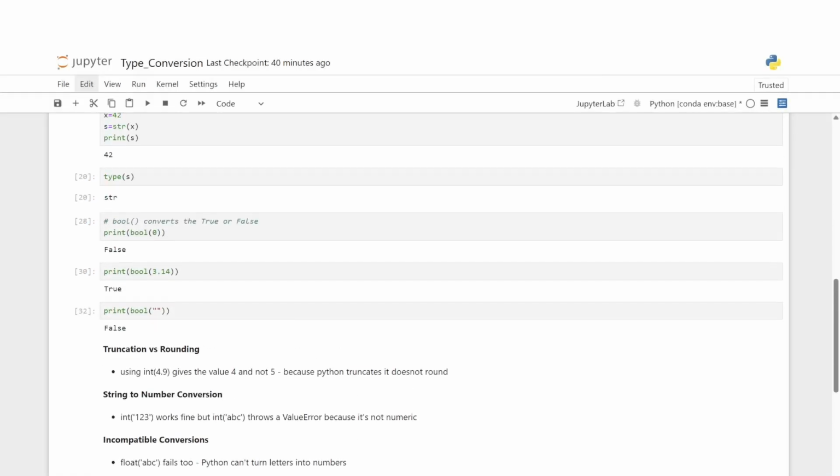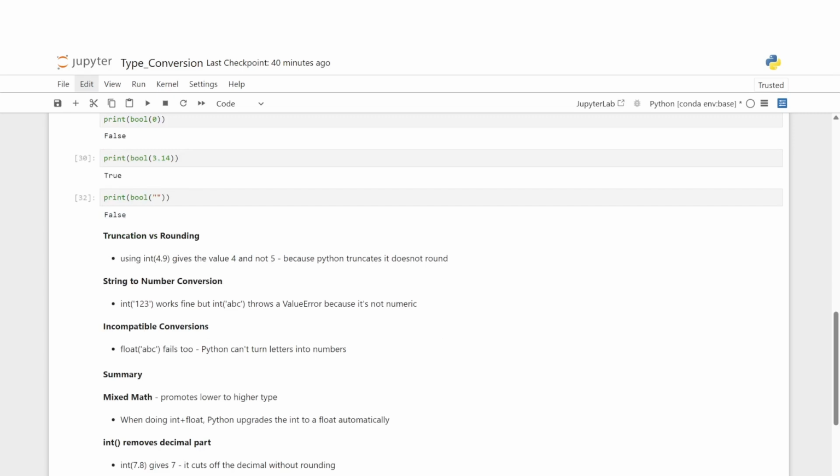Let's look at the bool function. Bool converts to true or false. Print bool 0 gives us false. Print bool 3.14 gives us true. And print bool of an empty string gives us false.